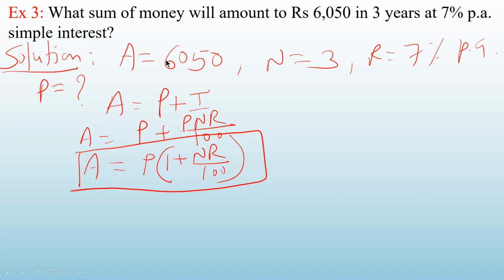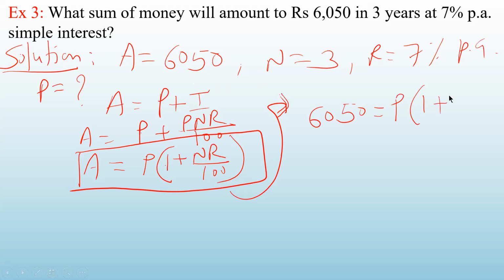Now in this formula, put all the values. A is given to you 6,050, N is given to you 3 and R is given to you 7. 1, 2, 3, 4. There are 4 unknowns. If you know any 3, you can find out the value for the fourth one. Okay, so A is 6,050, equal to P. I have to calculate, so I will put P as it is. 1 plus NR upon 100.